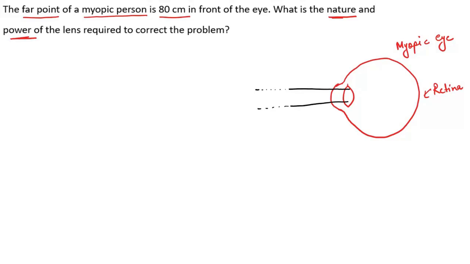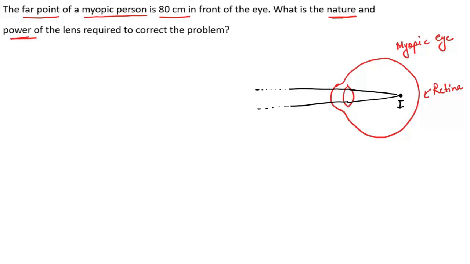After converging, the image is formed before the retina. So here you can see the image is not formed on the retina. It is formed before the retina. So this is the defect of a myopic eye.